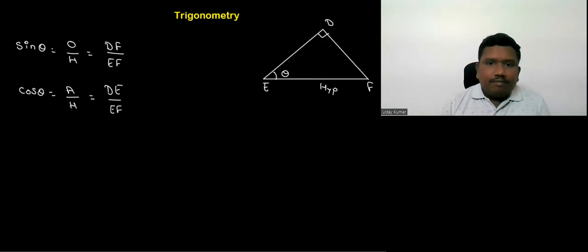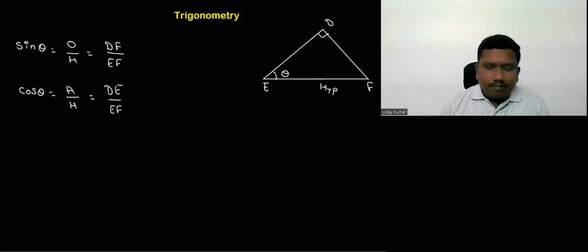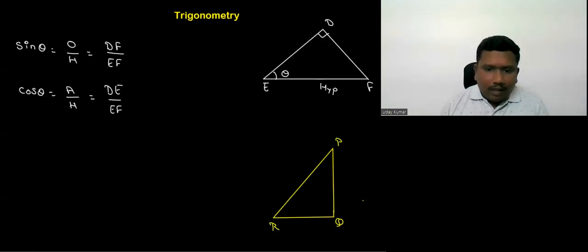Suppose we take one more example. P, Q, R. Q is 90, angle P is theta.